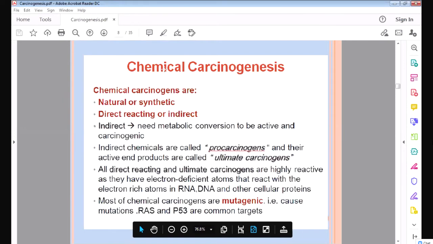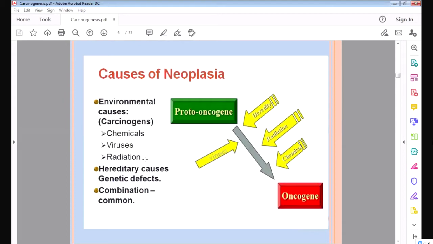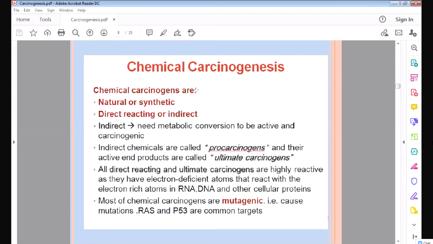Now first we will see chemicals which cause cancer. Okay, I told you there are 3 important causes of cancer: chemicals, viruses, and radiation. So first we will see how the chemicals cause cancer.